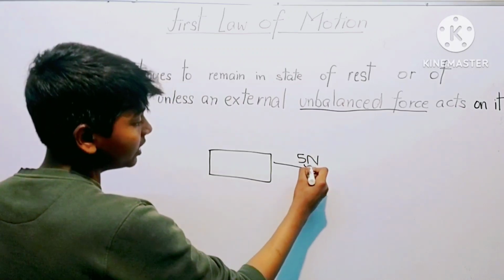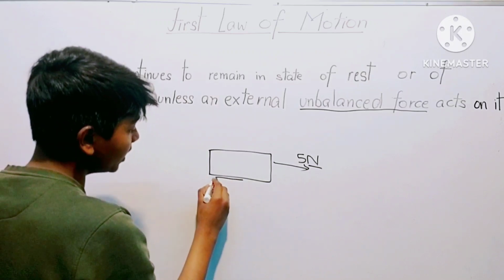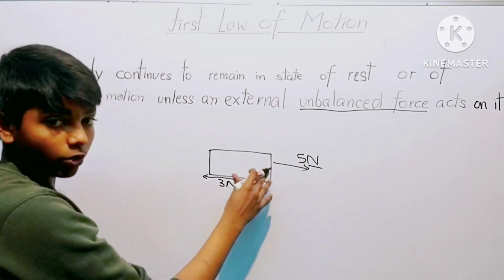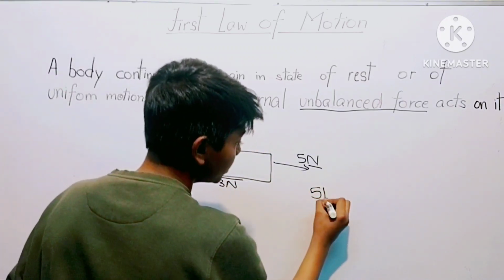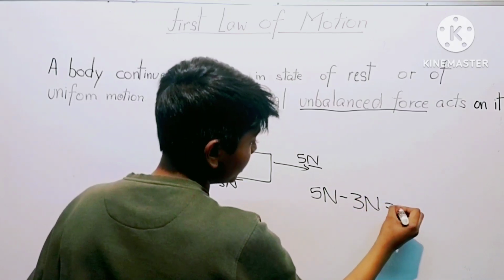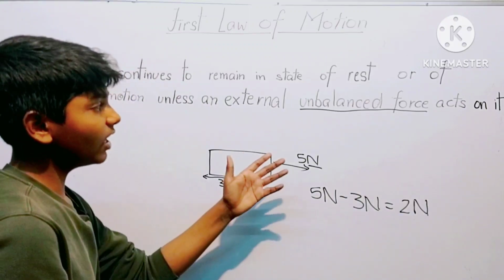So Newton is the unit in which we represent force, and then friction was acting on it in this direction for 3 newtons. So its overall force acting on this object would be 5 newton minus 3 newton, which would be 2 newtons. So 2 is non-zero, which means it is an unbalanced force.